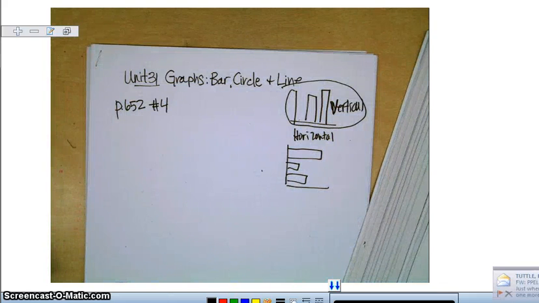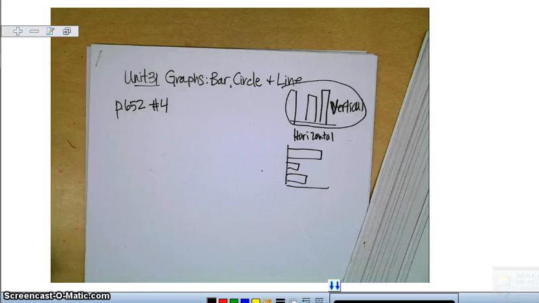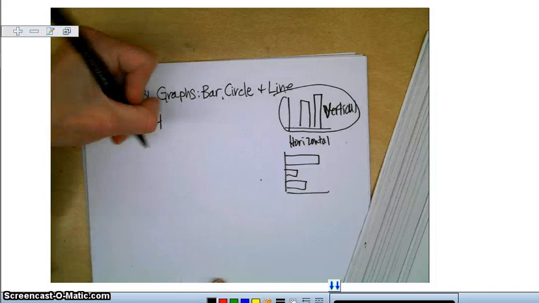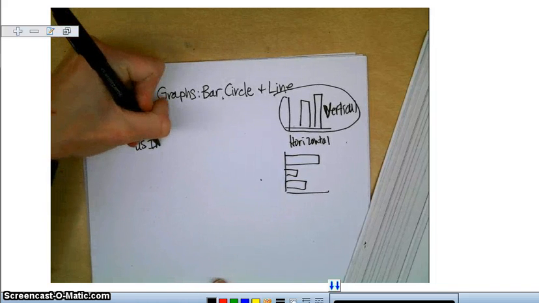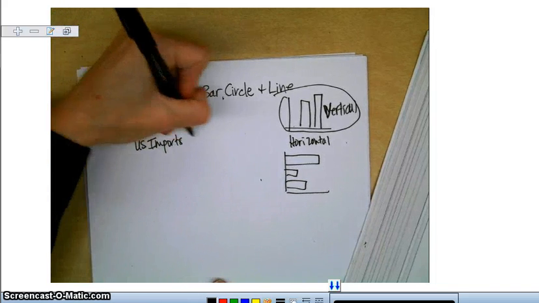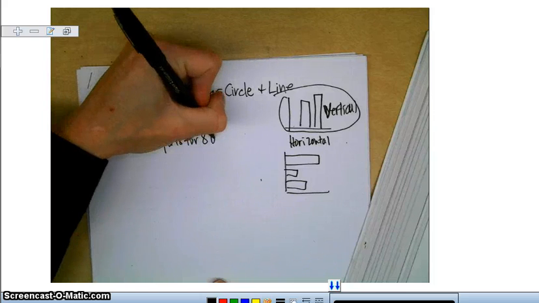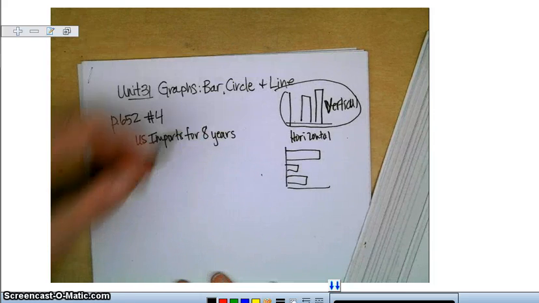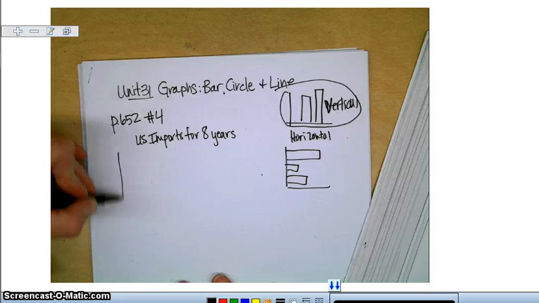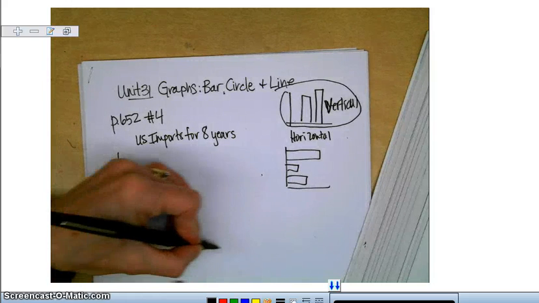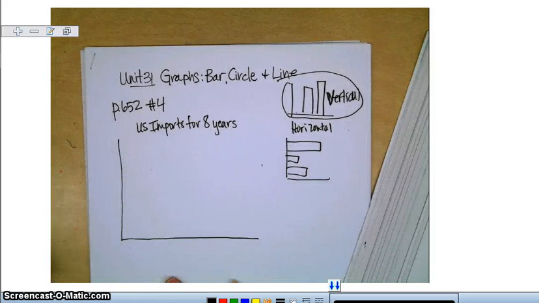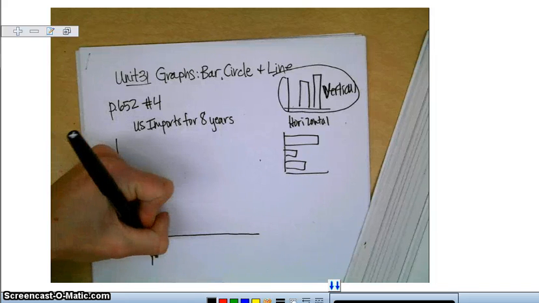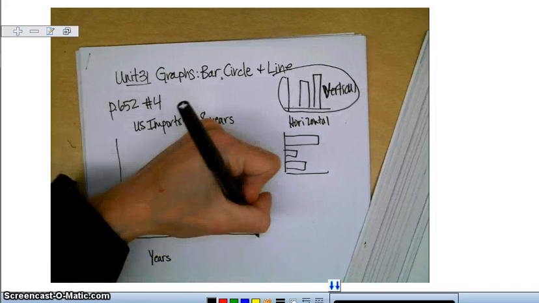And they do say in number 4 on page 652, draw a vertical bar graph showing the United States imports for 8 consecutive years. So this would be U.S. imports for 8 years. And that would be the title. Okay, so I'm going to make just an XY axis, basically just a corner here. And let's see, I am going to put the years on the bottom. So we're going to have 8 years on the bottom, okay?